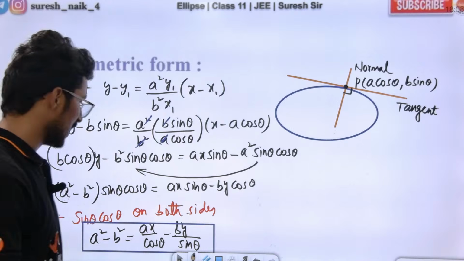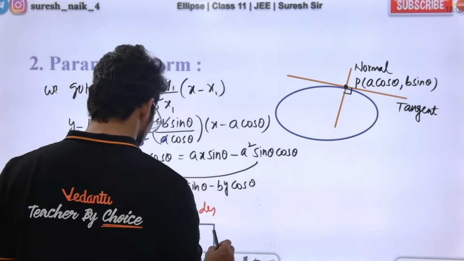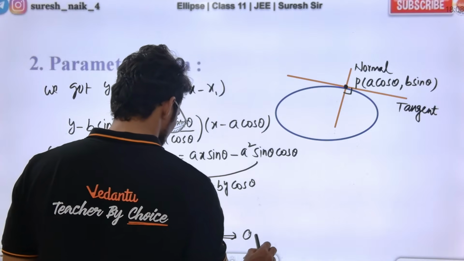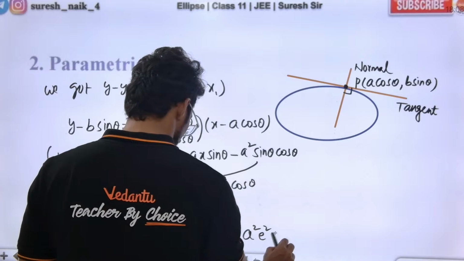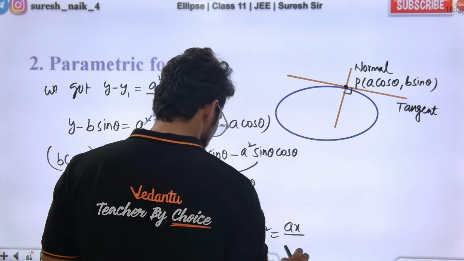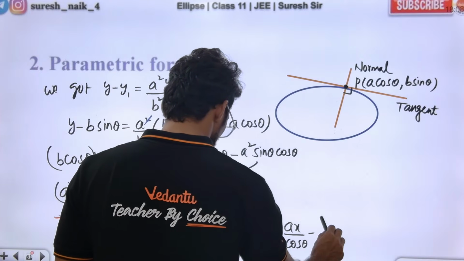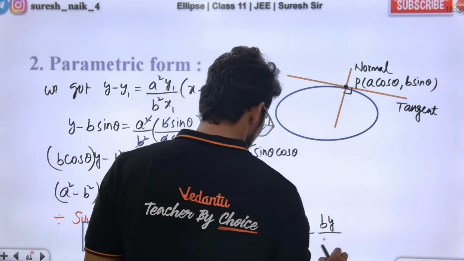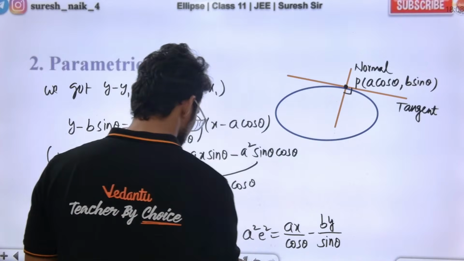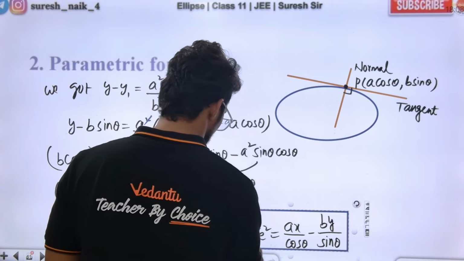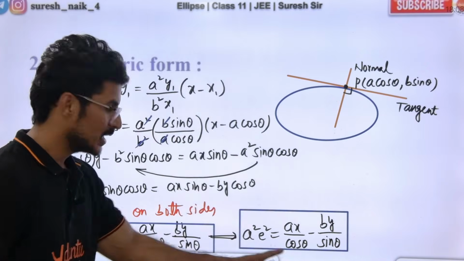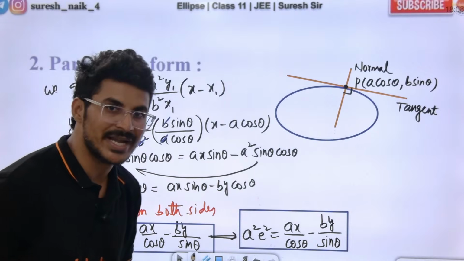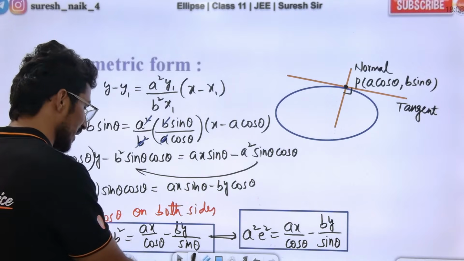Sir, this equation can also be written as a square e square, ax by cos theta minus by sin theta. This is also correct. Sir, how are you writing a square minus b square as a square e square?